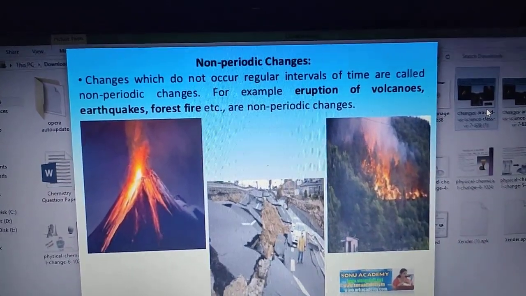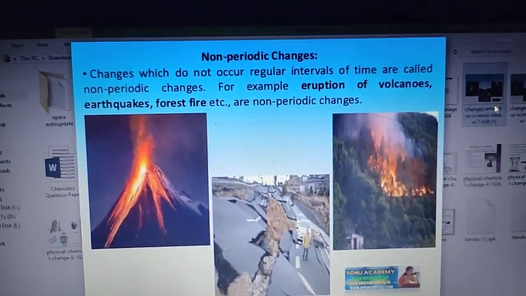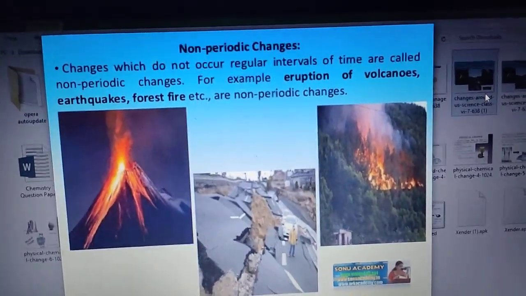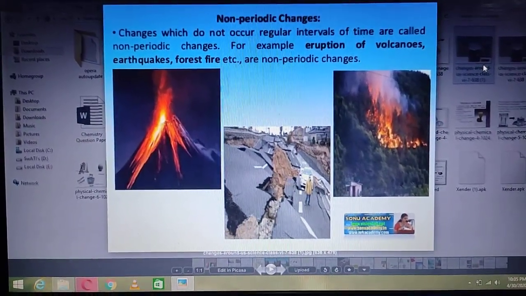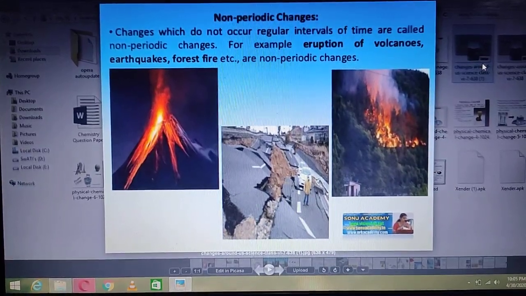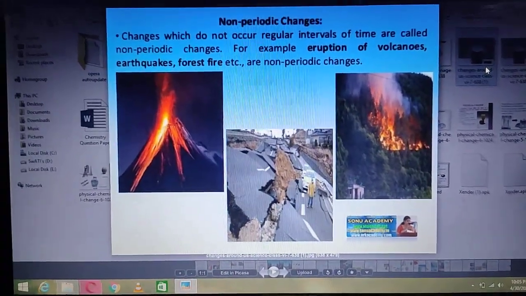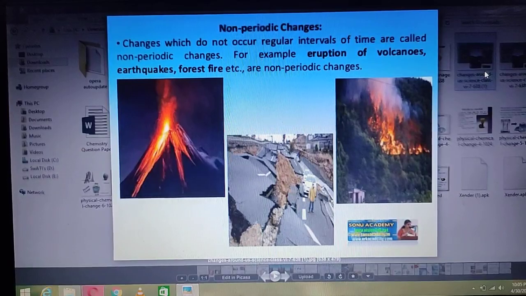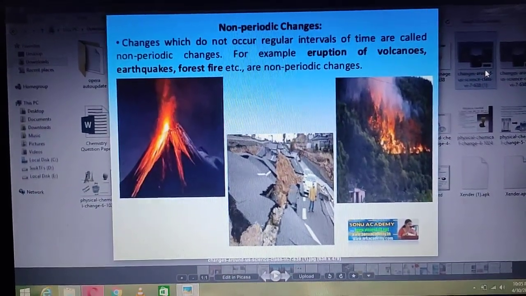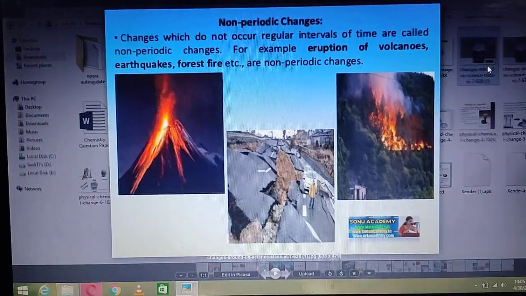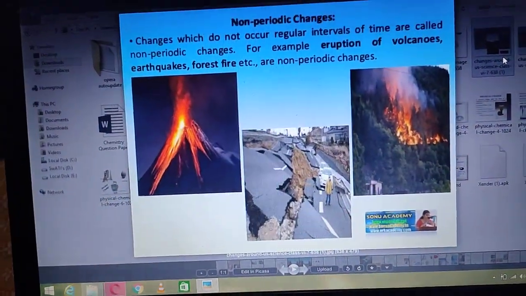Changes which repeat themselves are called periodic changes. Day and night, phases of the moon, beating of heart, clock striking again, an hour, even the change of period in your school are other examples of periodic changes.